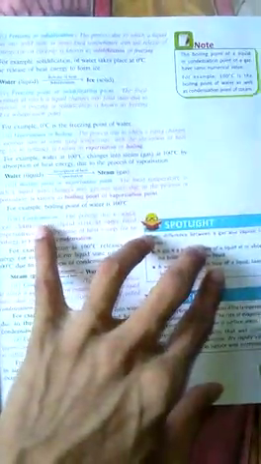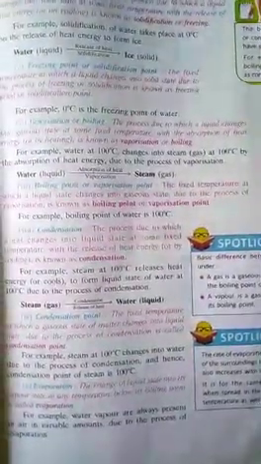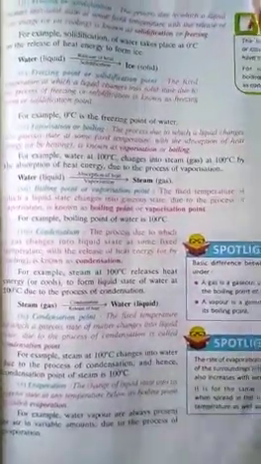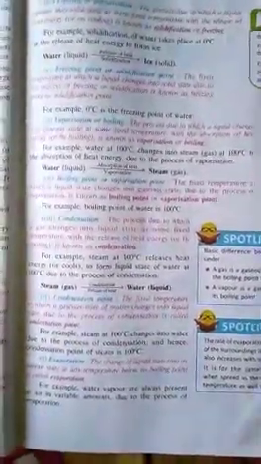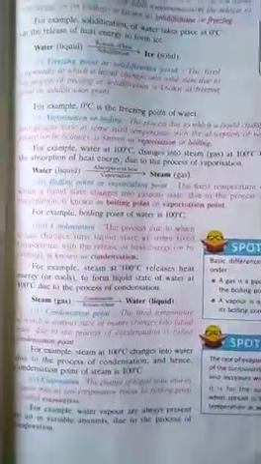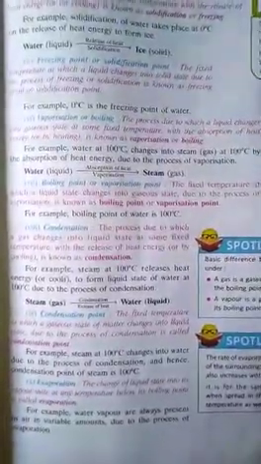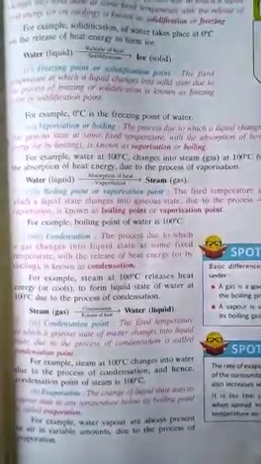Now the seventh one is condensation. In case of condensation, a gas changes into liquid. We know that when gas changes into liquid, it will release heat energy, is not it? So when gas releases heat energy, then it will become liquid. The process due to which a gas changes into liquid state at some fixed temperature with the release of heat energy is known as condensation. And the fixed temperature at which this occurs is called the condensation point.